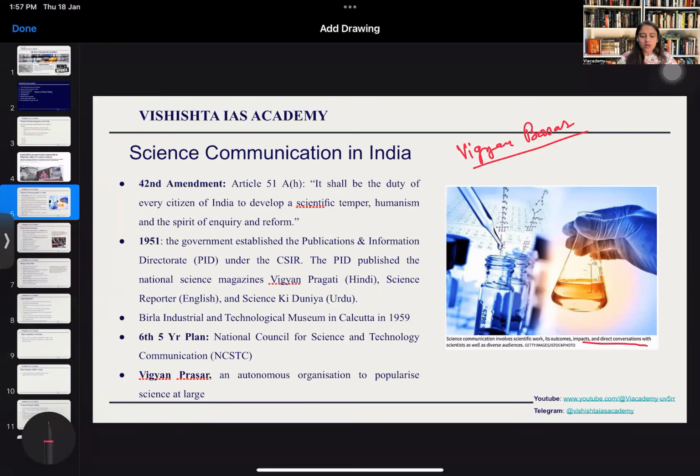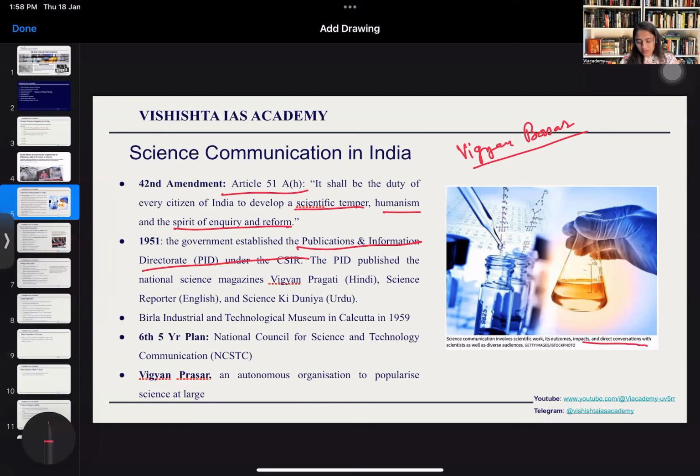Now, from the prelims perspective, you should know that there is a DPSP, Article 51A(h), that says it should be the duty of every citizen of India to develop scientific temper, humanism, and the spirit of inquiry and reform. In 1951, the government established the Publications and Information Directorate under the CSIR, which used to publish science magazines and everything.